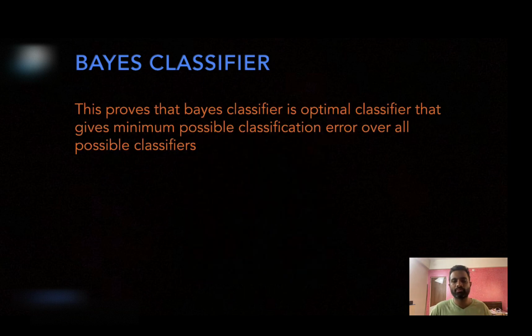So we have proved what? We have proved that Bayes classifier is the optimal classifier. That means it is obtaining the minimum possible classification error over all possible classifiers that you can develop. Now please know this error we are analyzing is based on a certain assumed data distribution. We assume that data is coming out of a certain data distribution, and on that we are analyzing the error.